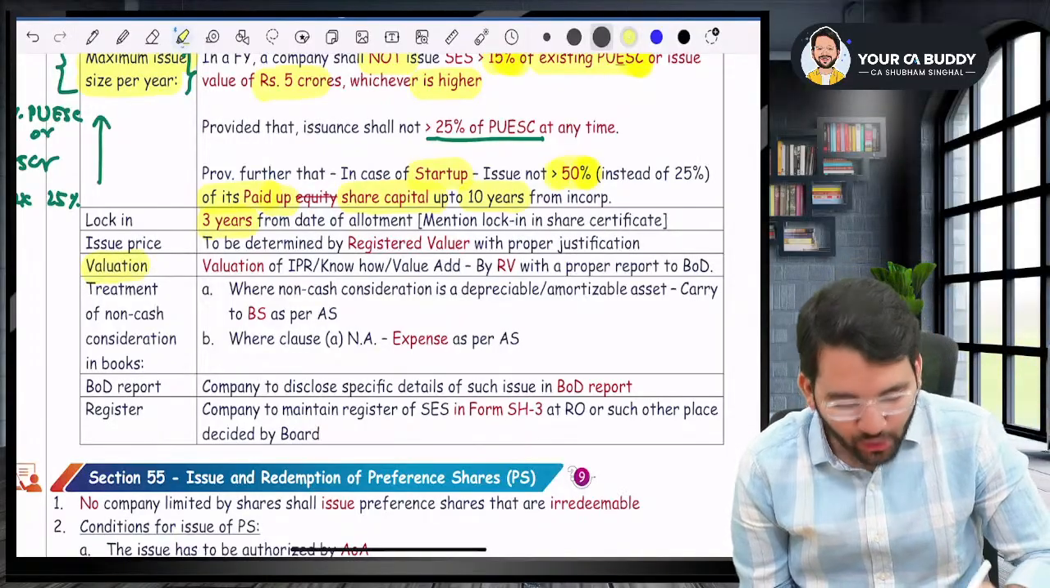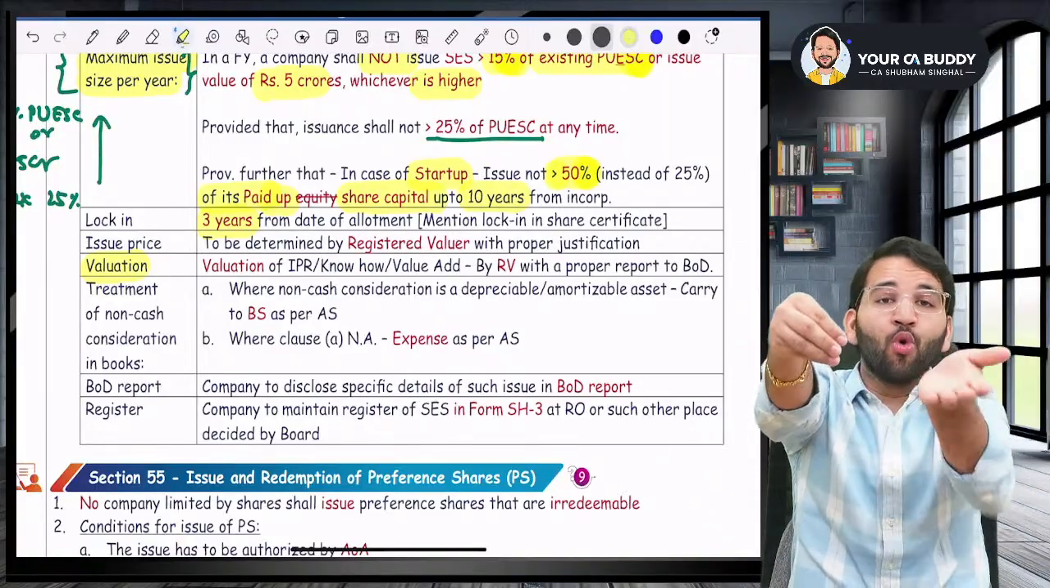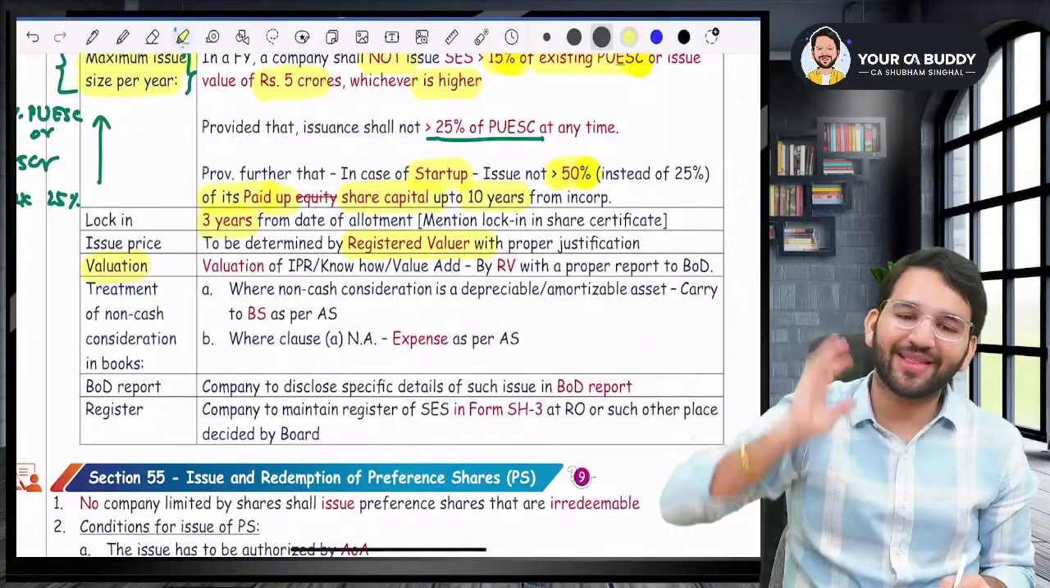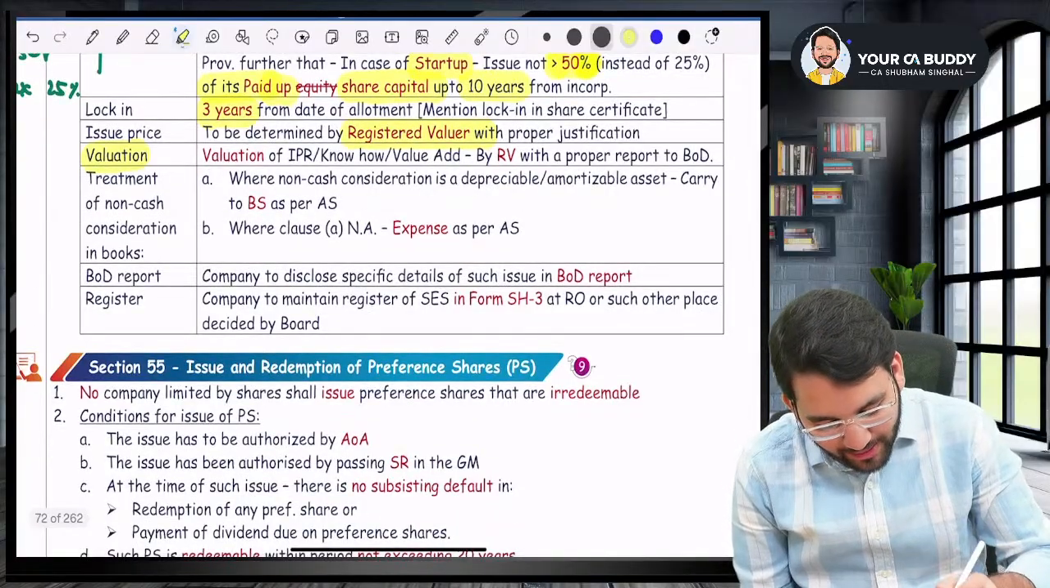After that, sir, who will do the valuation? If I'm giving you equity shares, I'm getting something in return. Who will do the valuation of that thing? Sir, in the Companies Act, every valuation is done by a registered valuer. After that, listen to me very carefully. Valuation will be done by a registered valuer.